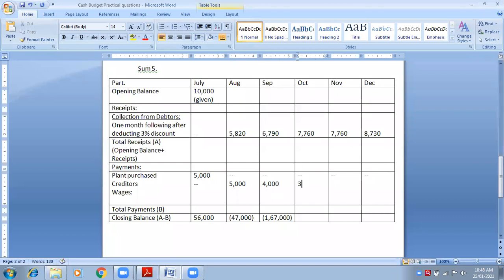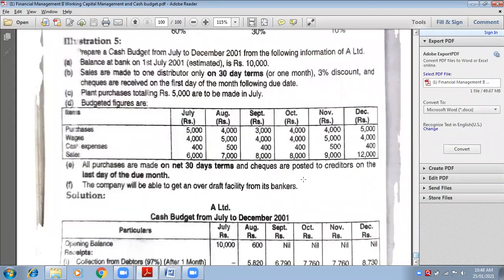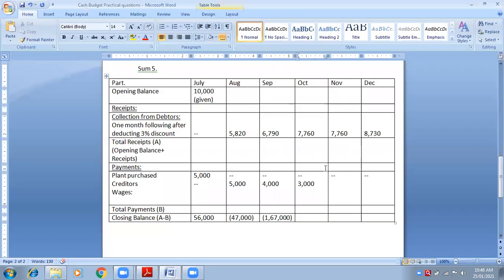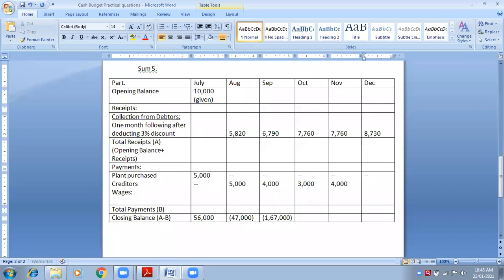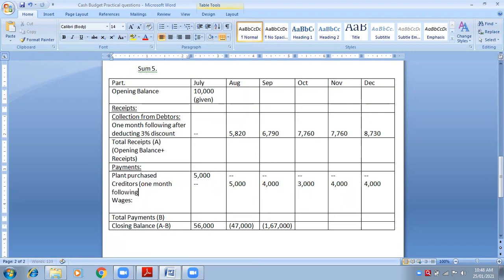Is it clear? October purchases are 4,000, but it is going to be paid in the month of November. So here November 4,000. And November purchases are 4,000. It will be paid in the month of December. So here 4,000 in the month of December. Did you understand? See how simple it is. And in the bracket of creditors, you have to write 1 month following. Is it clear, everybody?